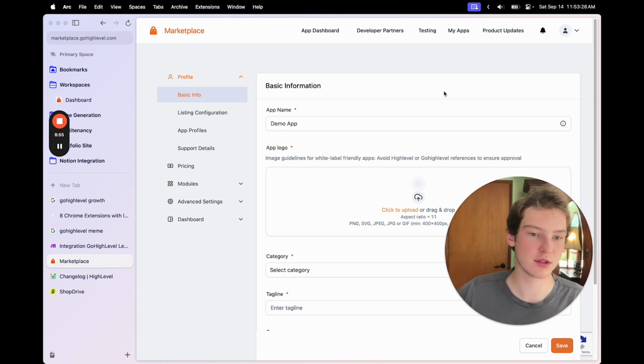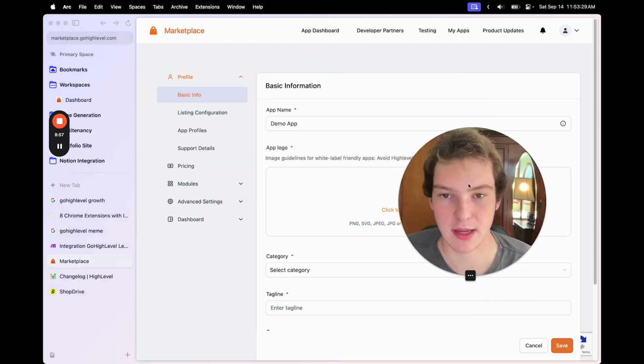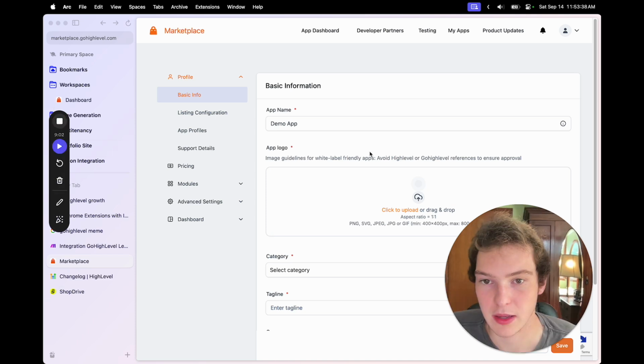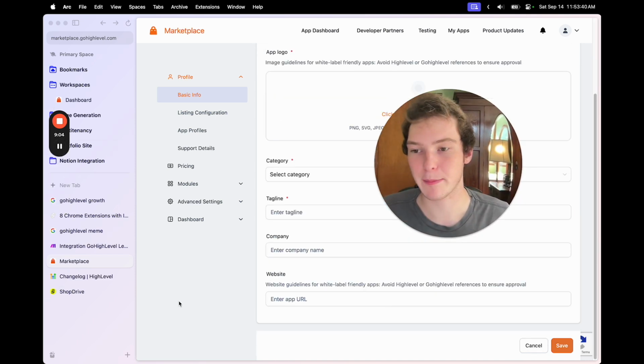The white label thing, just leave it as white label. That's going to get you the most success over time. And now that our app is created, now it's time to set our app permissions.